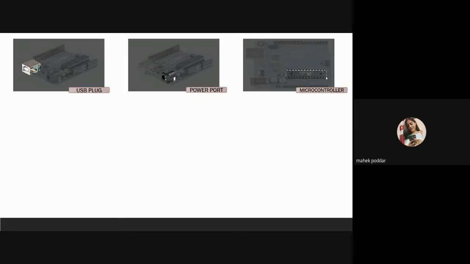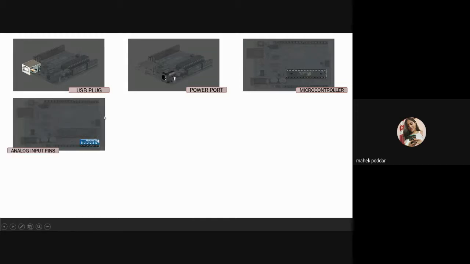The microcontroller used in the Uno board is the ATmega328P, as I have mentioned earlier, and it is by Atmel. It is a major microcontroller manufacturer. The fourth one is the analog input pins. Analog signals are very important for the Arduino board, so these pins read the analog signals. The Arduino Uno board has a total of 6 analog pins, labeled from 0 to 5.